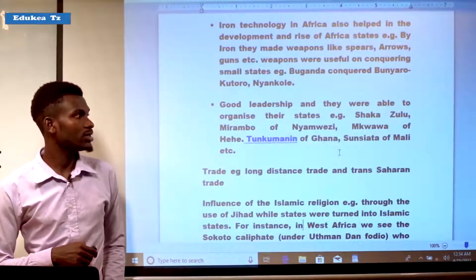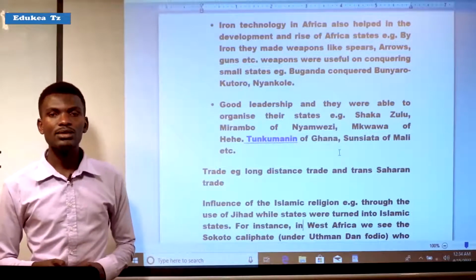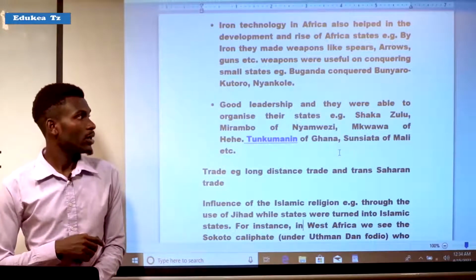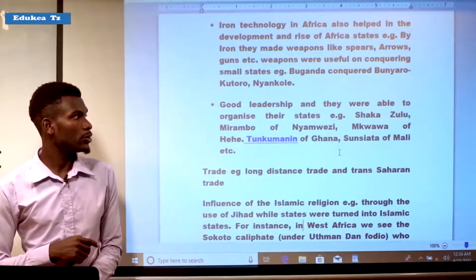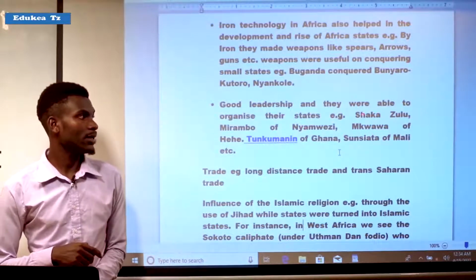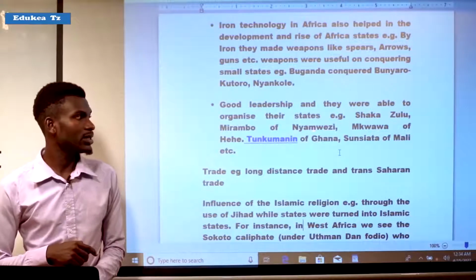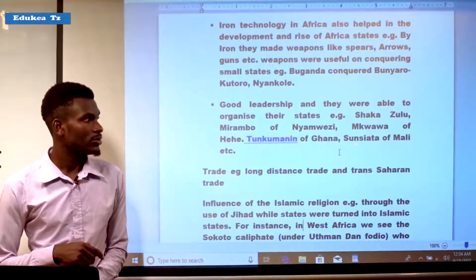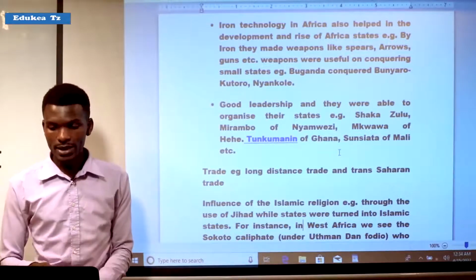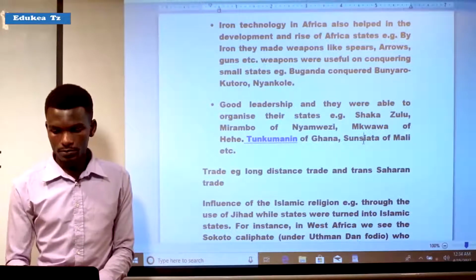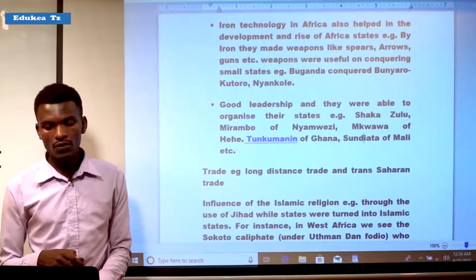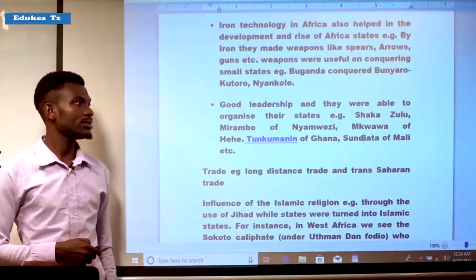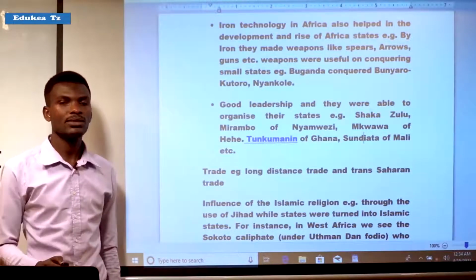Another was good leadership. It means that states were formed because of the presence of good leadership, and they were able to organize their states. For example, Shaka Zulu, Mirambo of Nyamwezi, Mkwawa of Uhehe, Tunka Manin of Ghana, Sundiata of Mali, etc. It means that those leaders were able to organize their states, or their people, to form their states.